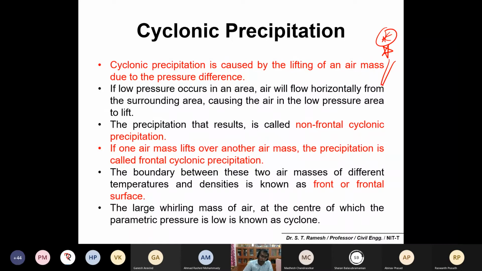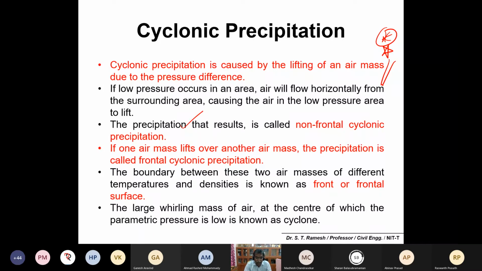If there is a pressure difference, what will happen? The air moves from the higher pressure area to the lower pressure area to fill the gap, and because of this movement of air, hot air will be lifted up. That is important. Please make a note that because of this lifting, there could be precipitation. Hot air lifts up, and when you have cold air in the atmosphere, some precipitation may happen.